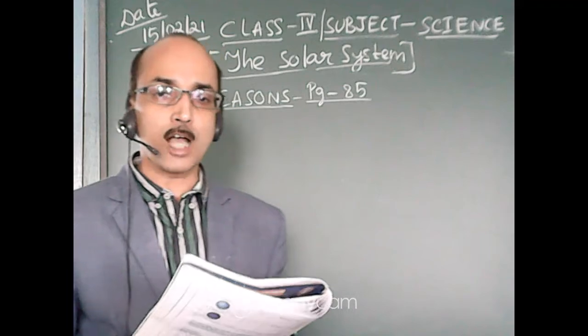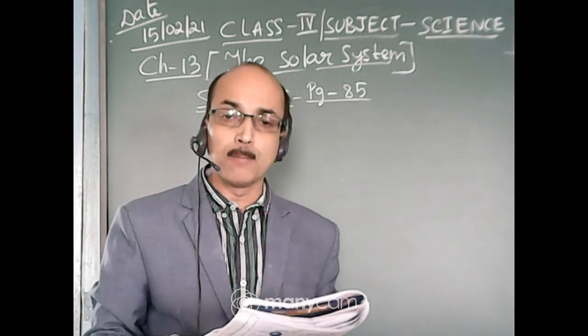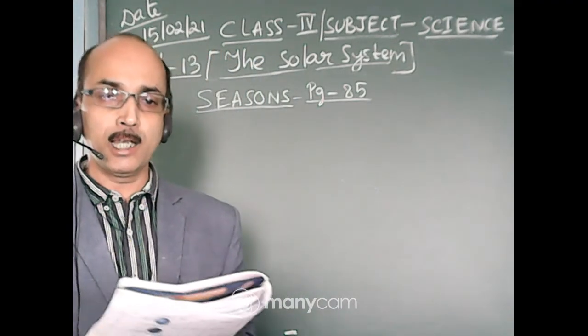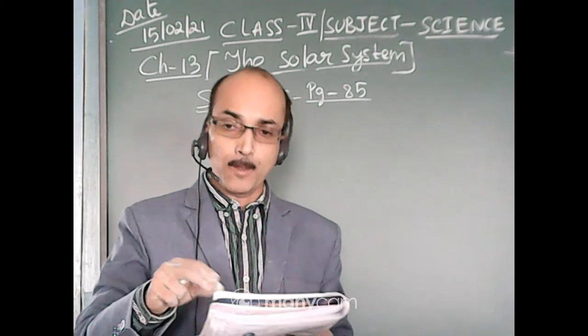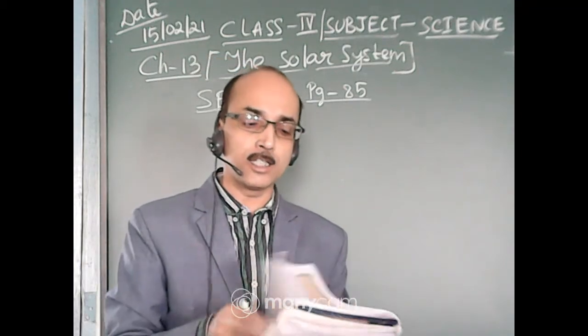Then we have learned the structure of the earth. There are three layers of the earth: crust, mantle and core. The crust is the outermost layer, the mantle is the middle layer, and the core is the inner layer. The core is divided into two parts: the outer core and the inner core.